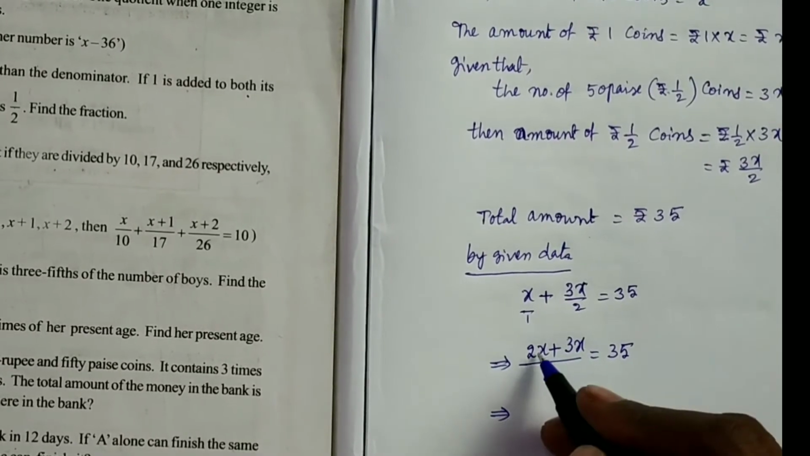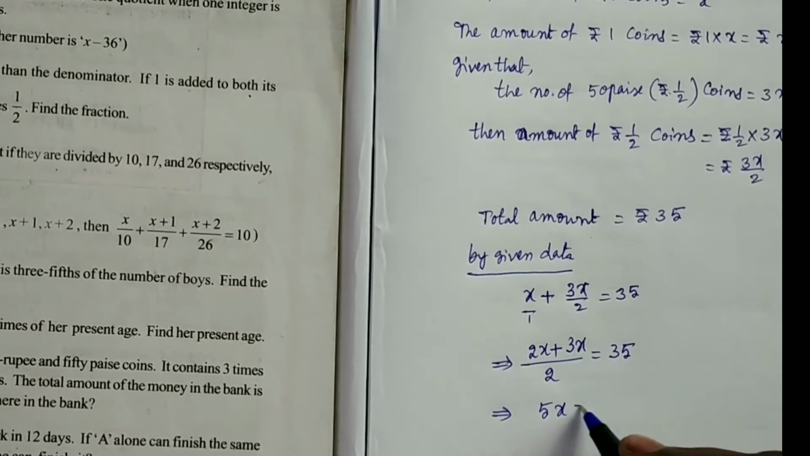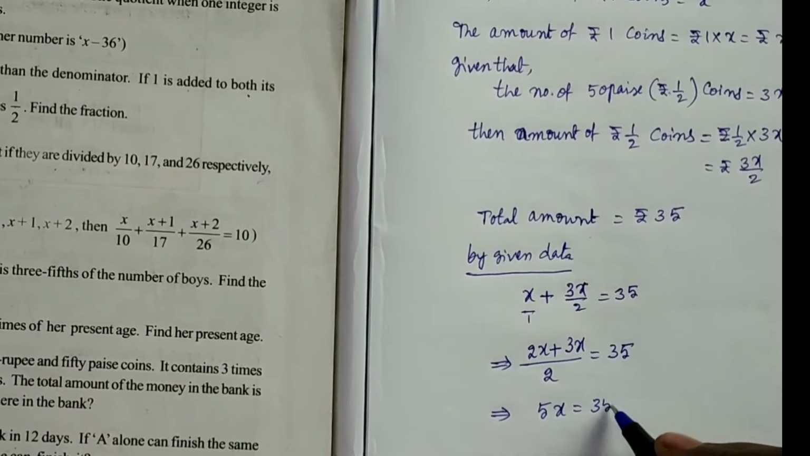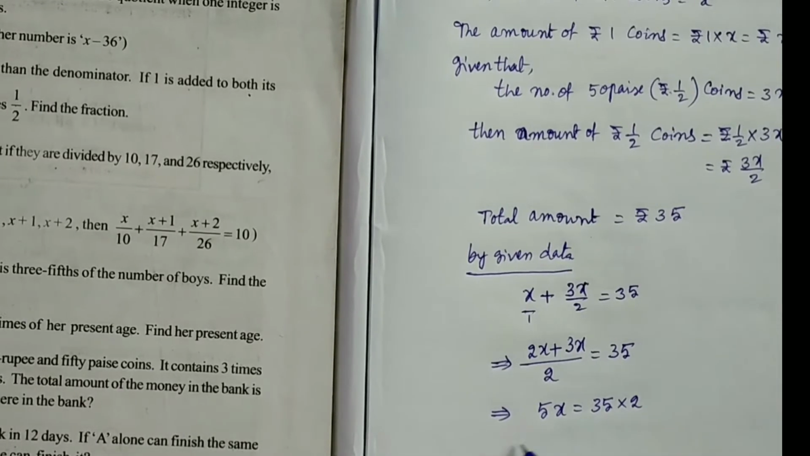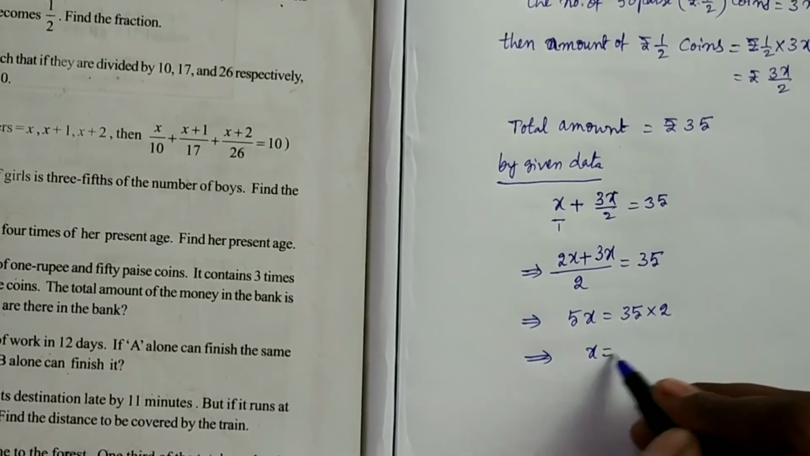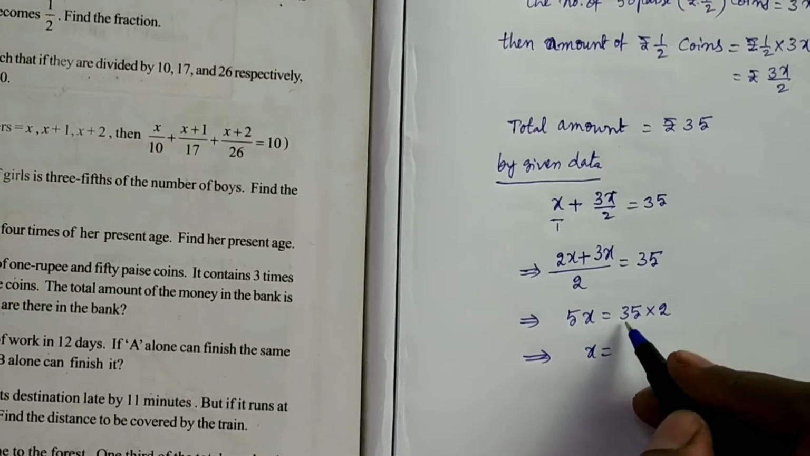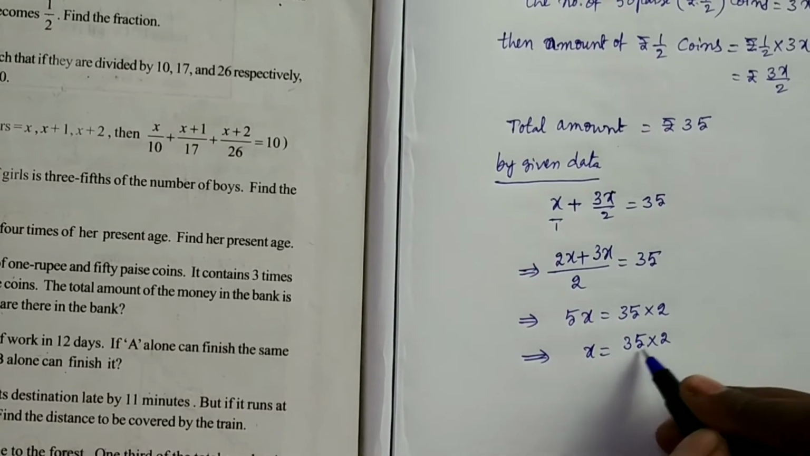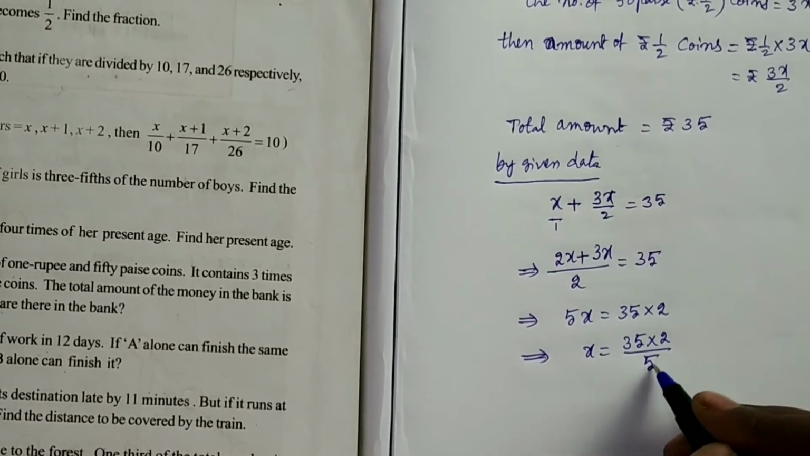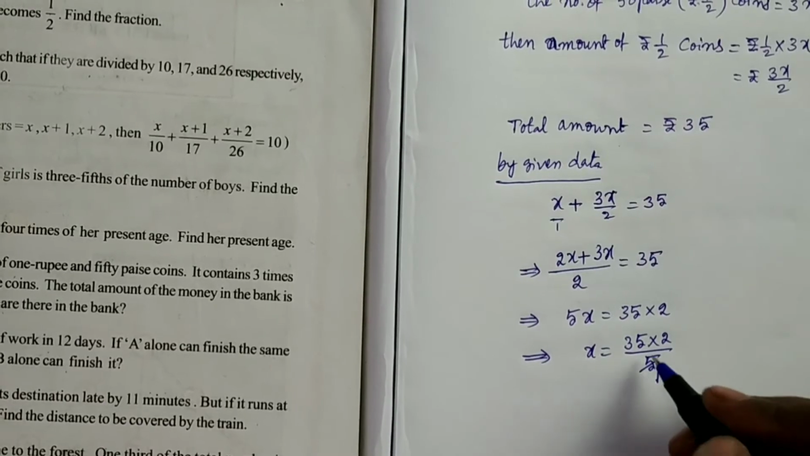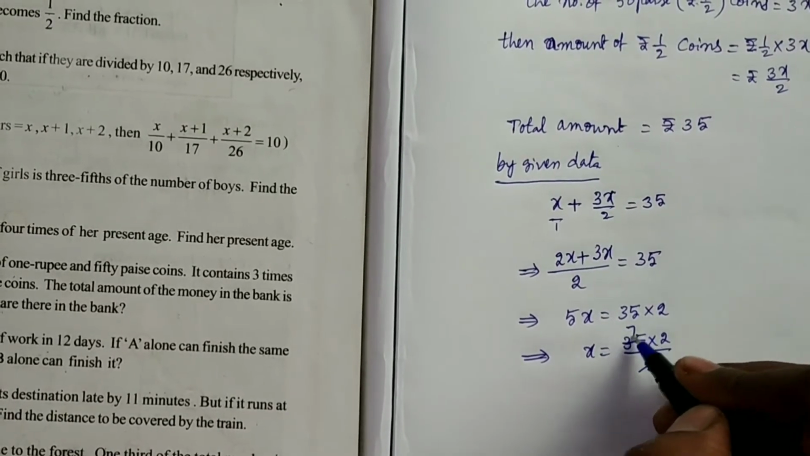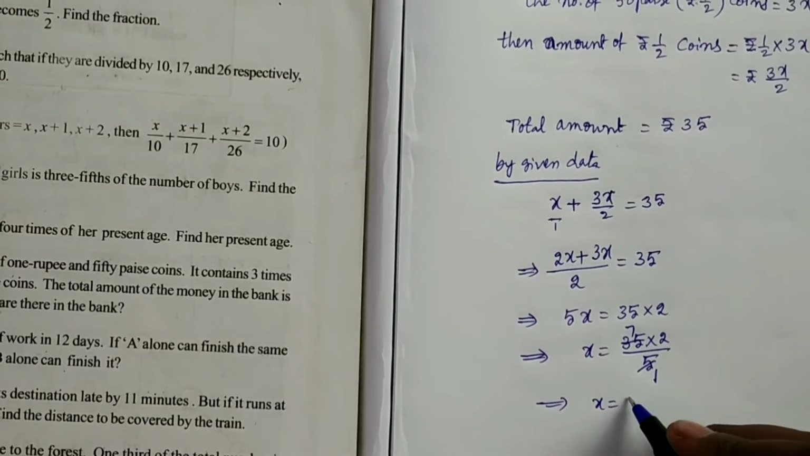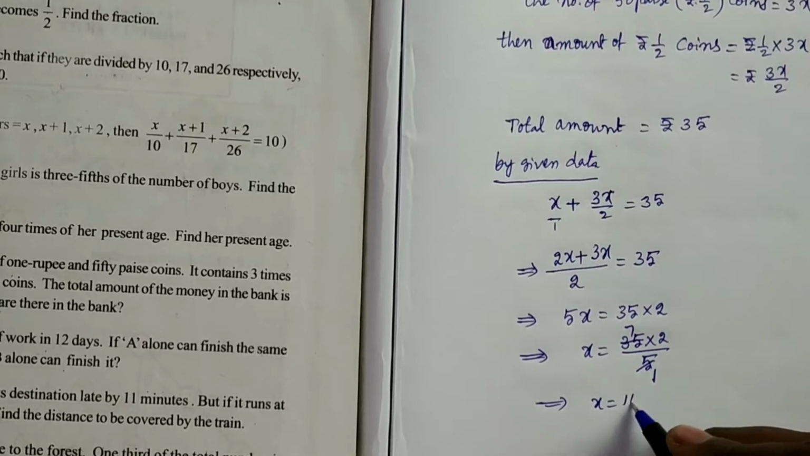And add these two terms. 2x plus 3x is equals to 5x. Now send the denominator to the right hand side, it will multiply. So 35 into 2. Don't multiply it, just send 5 to the right hand side, it will divide. So 35 into 2 by 5. Cancel it. 5 table in 5 one time, in 35 7 times. So x is equals to 7 2s are 14.